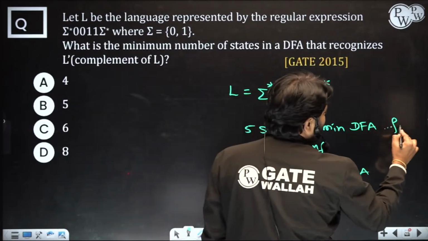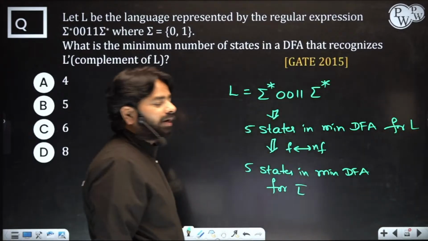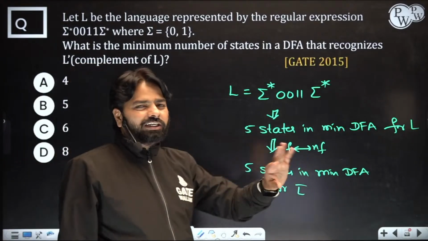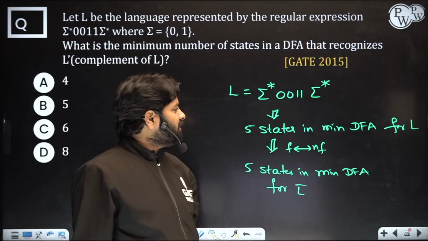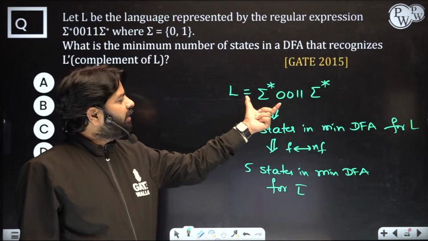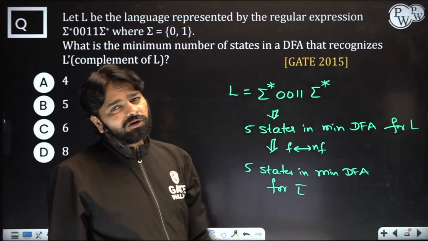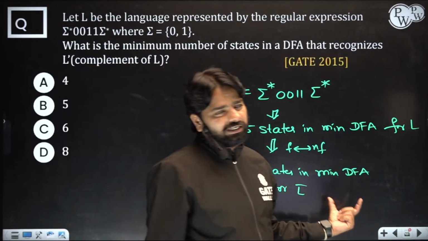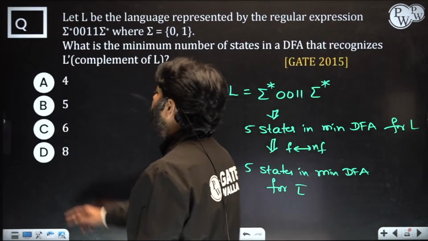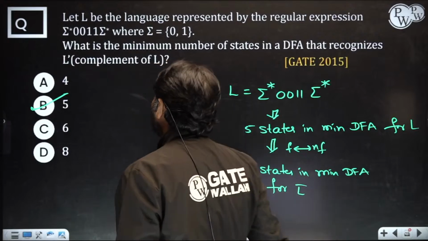But you should know first why you require 5 states for containing 0011, and not containing 0011 will also have the 5 states. So now the answer goes to B. Option B is the correct one.